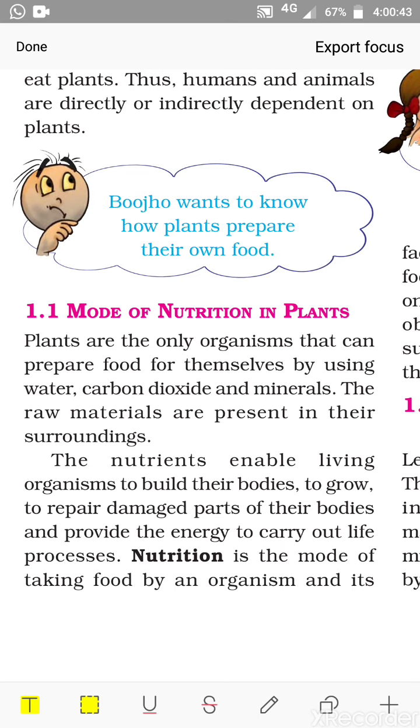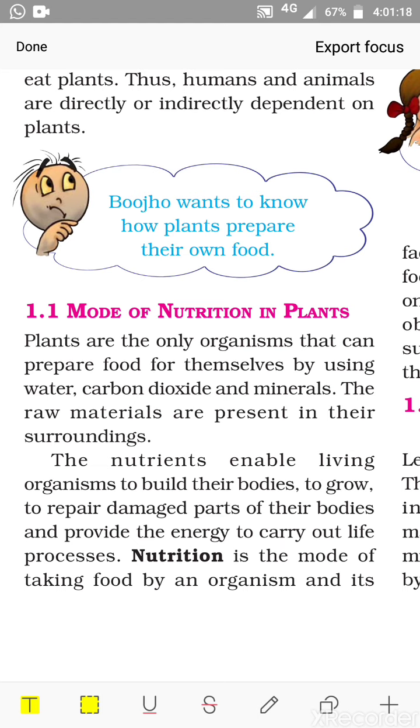Now all living organisms require food. So why do they require food? That means it has certain functions in our body. What are the functions? It helps us to get energy to do work. It helps to build the body and to grow, it also repairs the damaged parts of the body, and protects us from diseases also. So this food or the nutrients, different types of food, all organisms require.